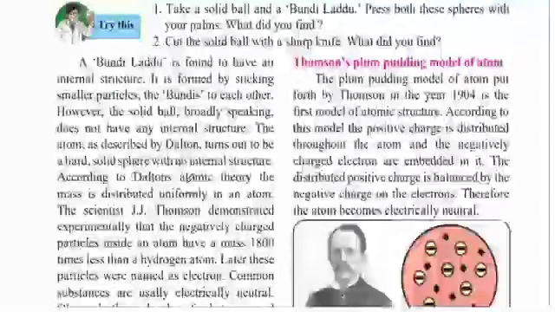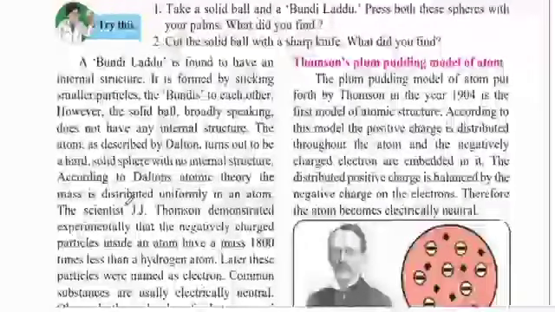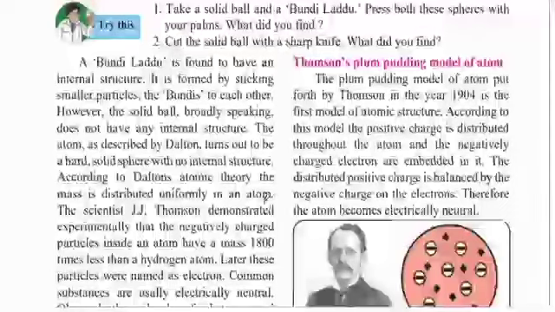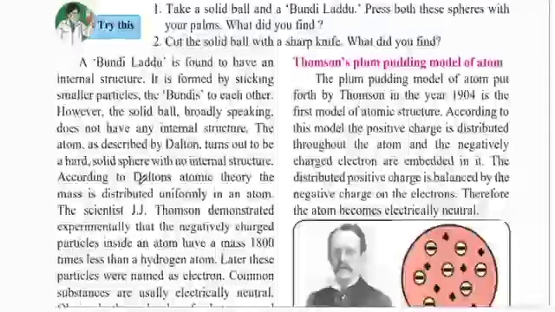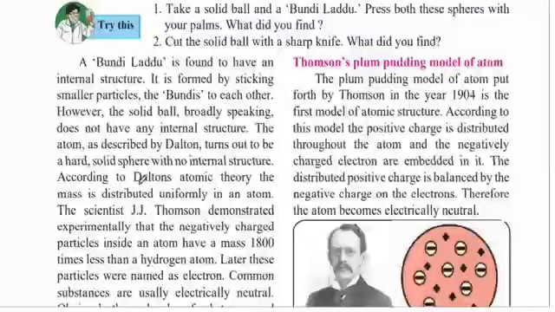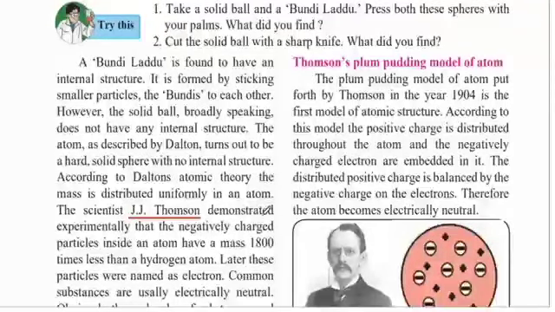According to Dalton's atomic theory, the mass is distributed uniformly in the atom. So, since Dalton did not see what an atom looks like, he described its mass as distributed uniformly, that is, equally, in an atom. But the scientist J.J. Thomson demonstrated experimentally that the negatively charged particles inside an atom have a mass 1800 times lesser than the hydrogen atom.